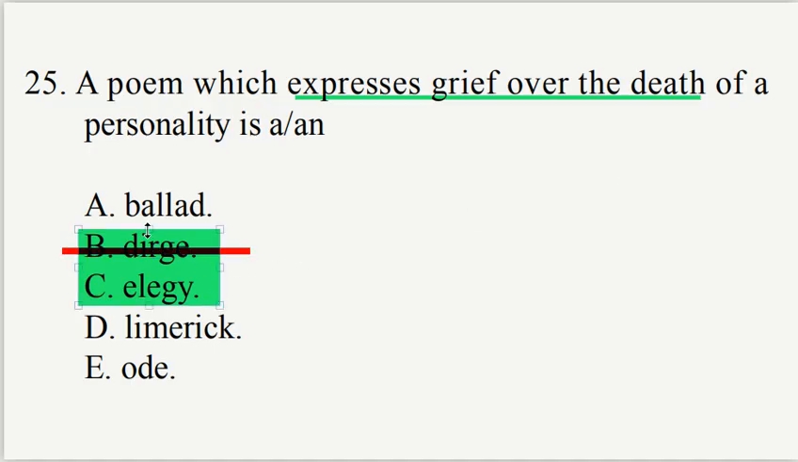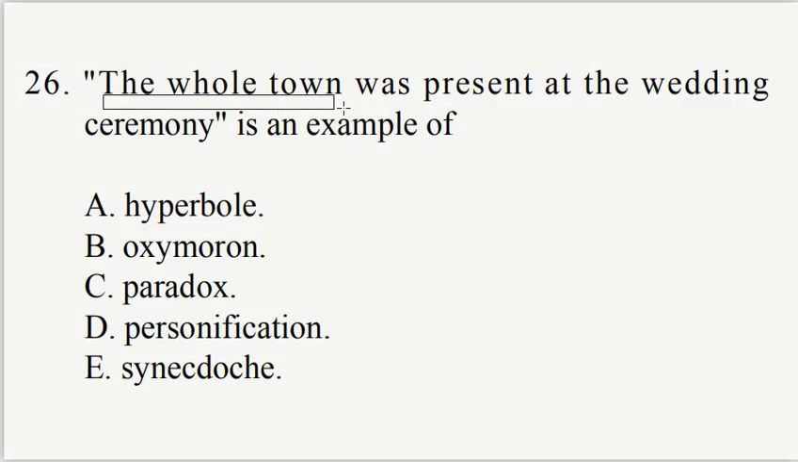Number 26. "The whole town was present at the wedding ceremony" is an example of A. Hyperbole, B. Oxymoron, C. Paradox, D. Personification, E. Synecdoche. The whole town cannot possibly attend an event. It is an exaggeration. That is hyperbole. Option A.